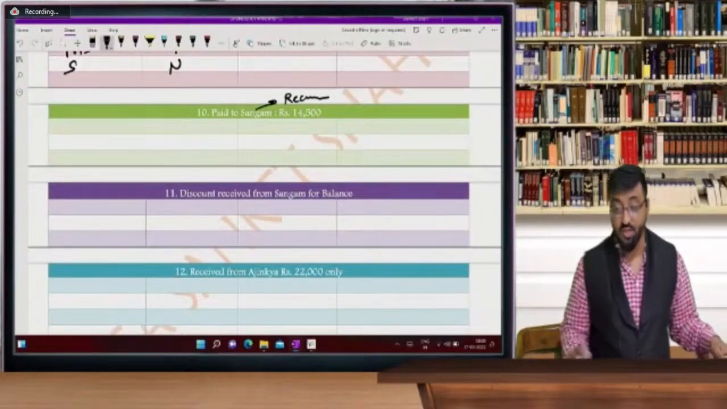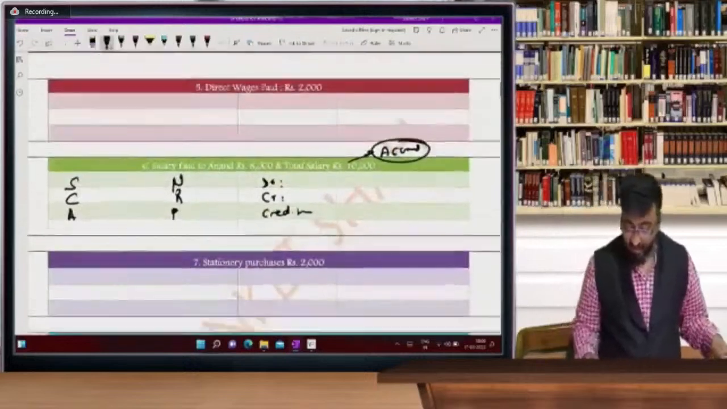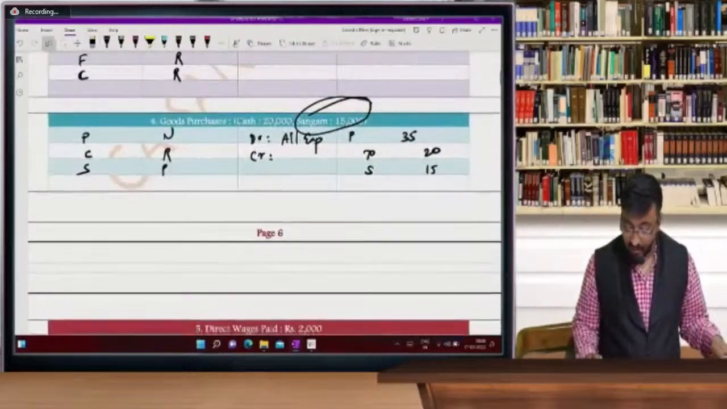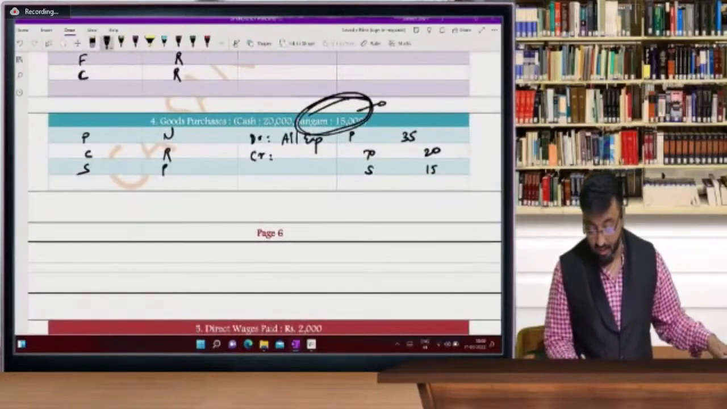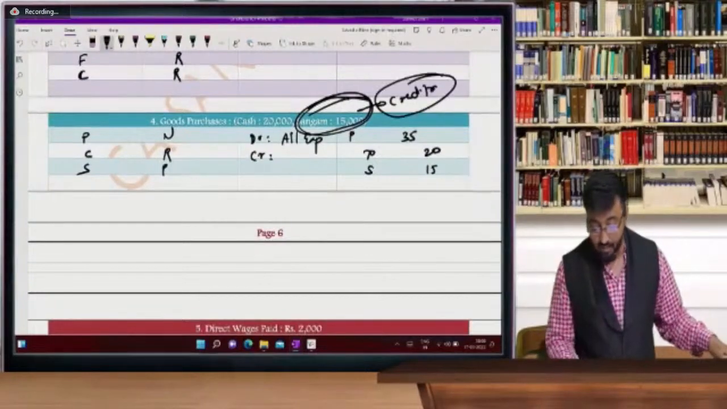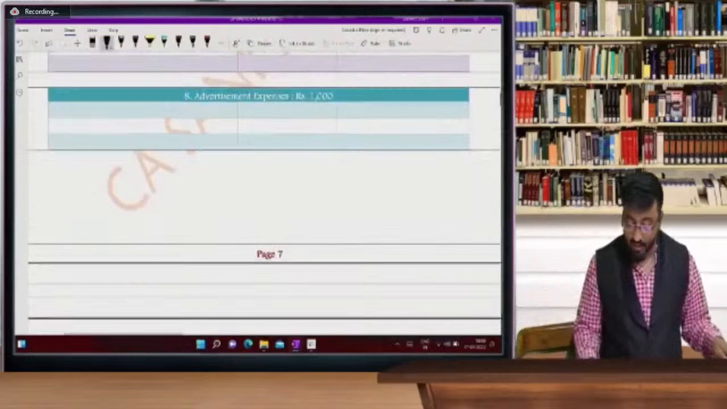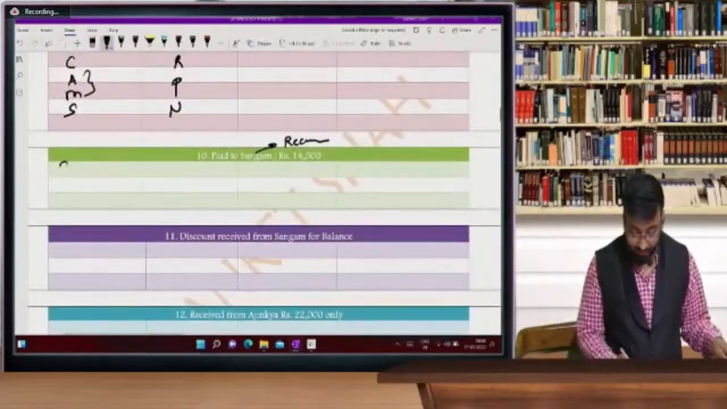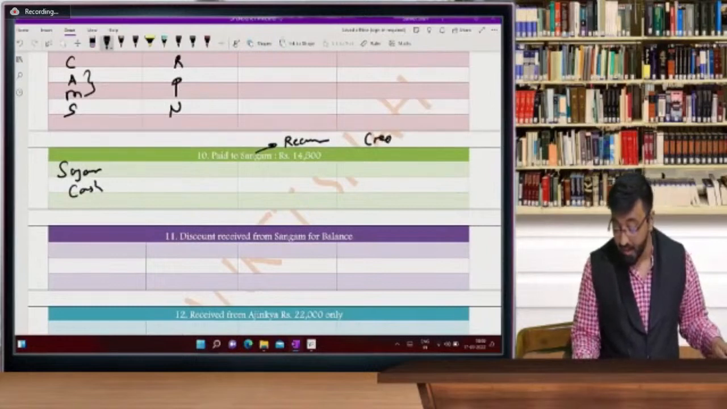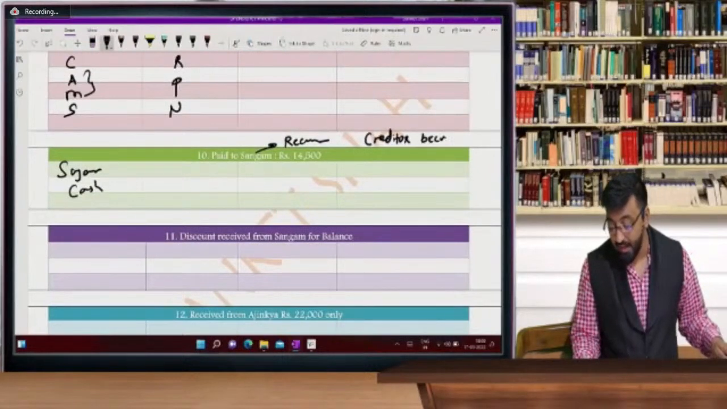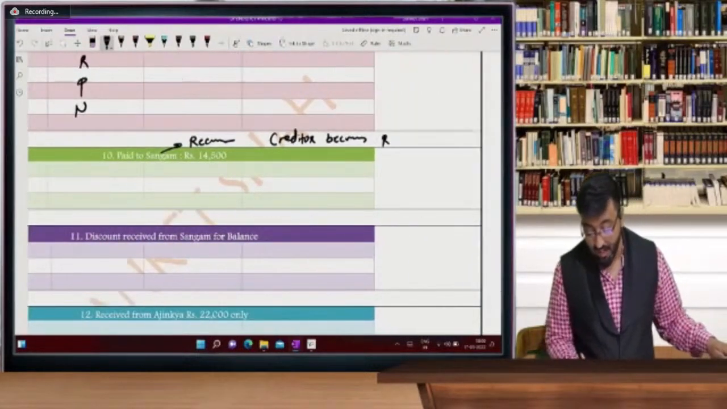So what is the logic? Because Sangam, you can see here in entry number 3, Sangam was our creditor. Here Sangam was creditor of rupees 15,000 and now Sangam is a receiver. So Sangam account debit to cash. Sangam here, creditor becomes... So what is the logic? Creditor becomes. Remember this entry is direct entry, students, only for you.